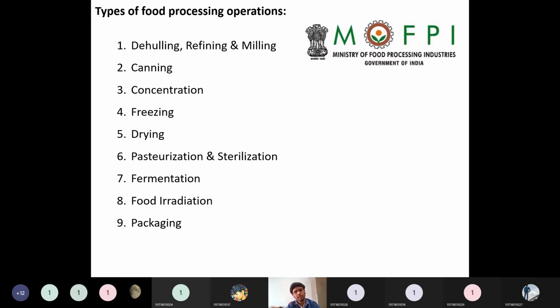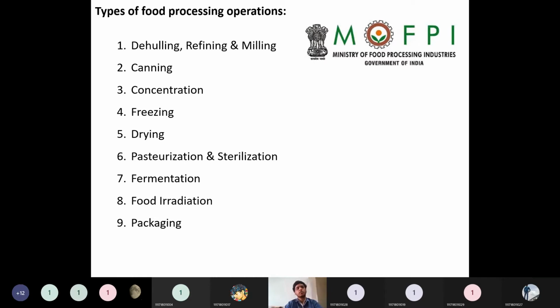Dehulling means whatever the grains, like if you consider the paddy, the straw on the rice is there. That straw removal is called dehulling. Or in the seed itself, like some peanut seeds, outer shell removal is nothing but dehulling. So this process, many types of industries will apply.